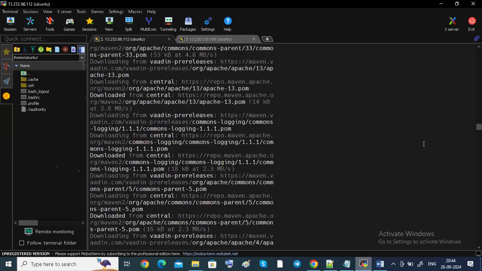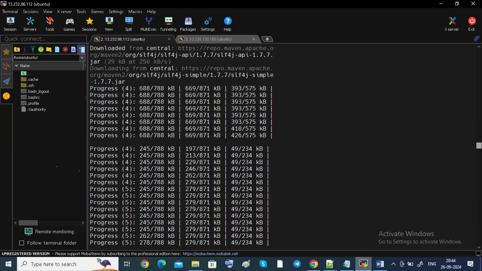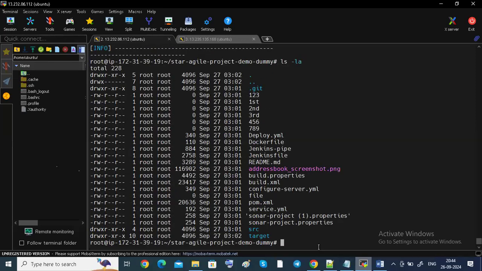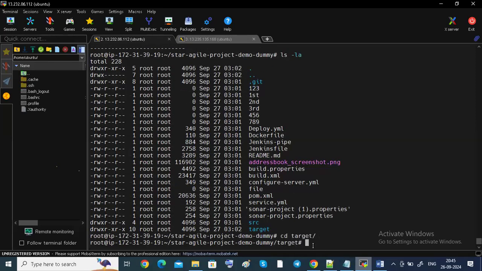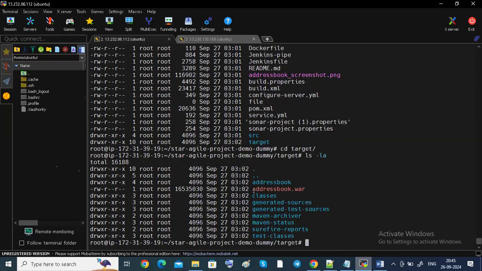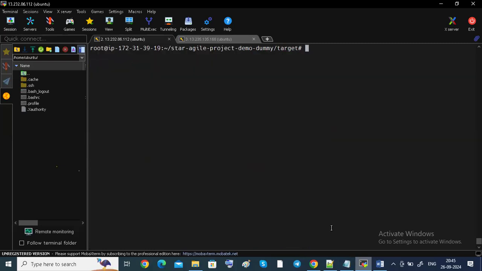Okay, we will be checking whether this package has come or not. Packages will come under target only. You can see here under target. See, if you can see here, addressbook.war. Our application is address book, guys. Okay, addressbook.war. I'm going to clear this one.